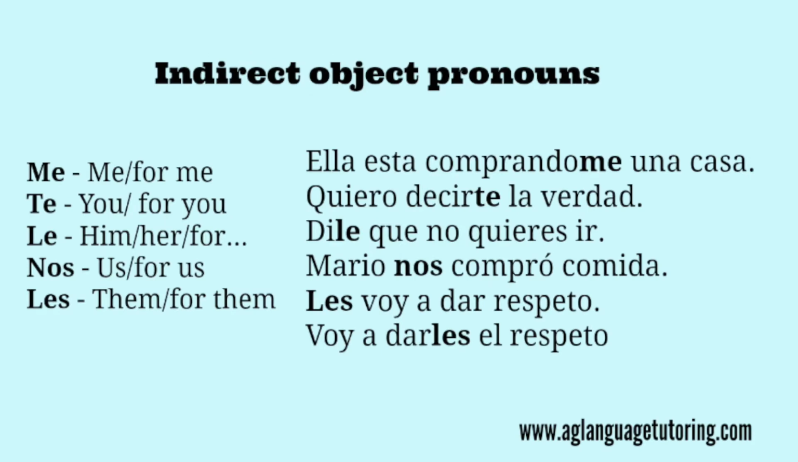So let's take a look at some of these sentence examples. You have ella está comprándome una casa. She is buying me a house. Or you can look at it like this. She is buying a house for me. Because me means me or for me. But it just makes more sense in English to say, she is buying me a house. That's actually the direct translation. Ella está comprándome una casa.